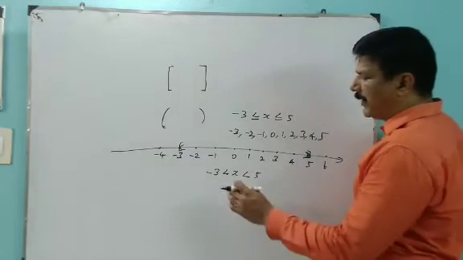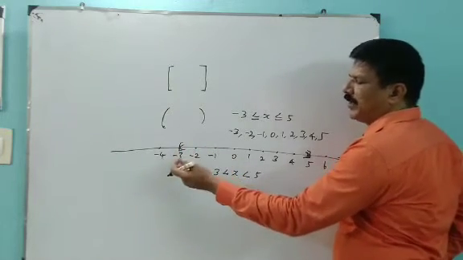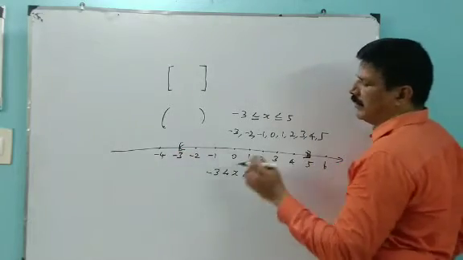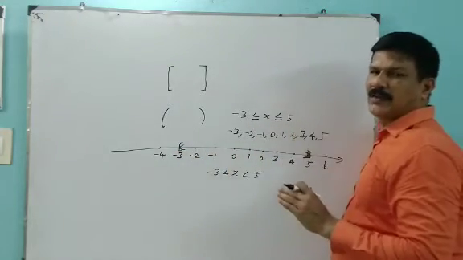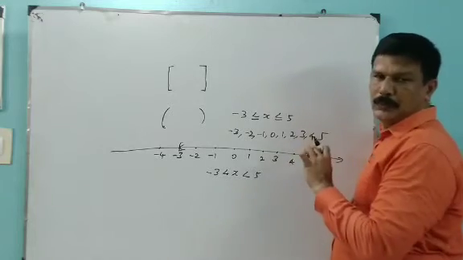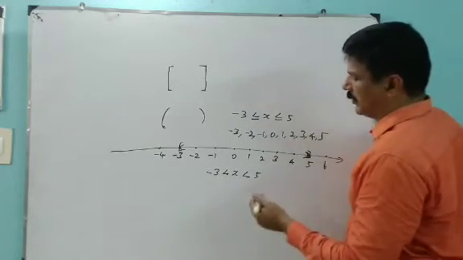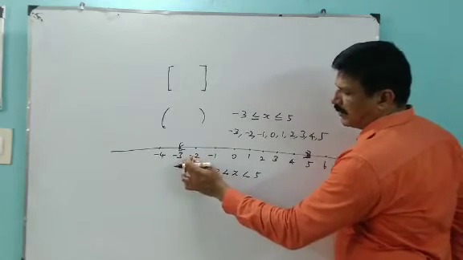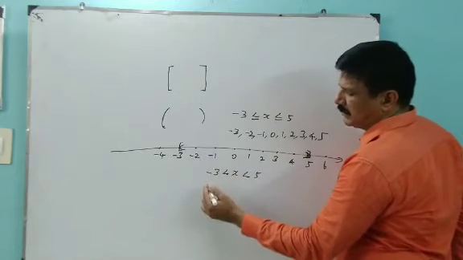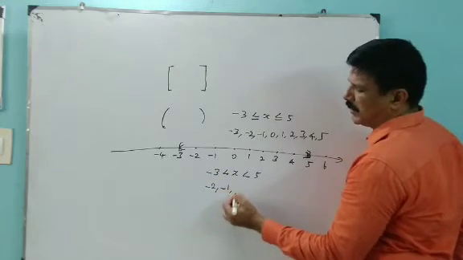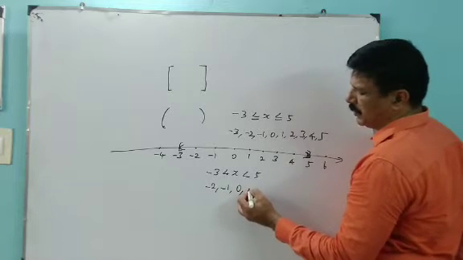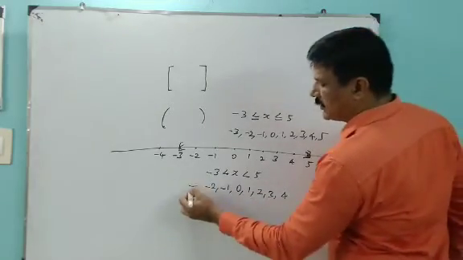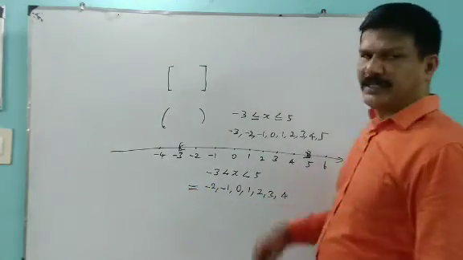Open interval means we don't take the boundary limit numbers -3 and 5. So -3 less than x less than 5 means we don't take -3. The next number is -2, -1, 0, 1, 2, 3, 4. This is the open interval.